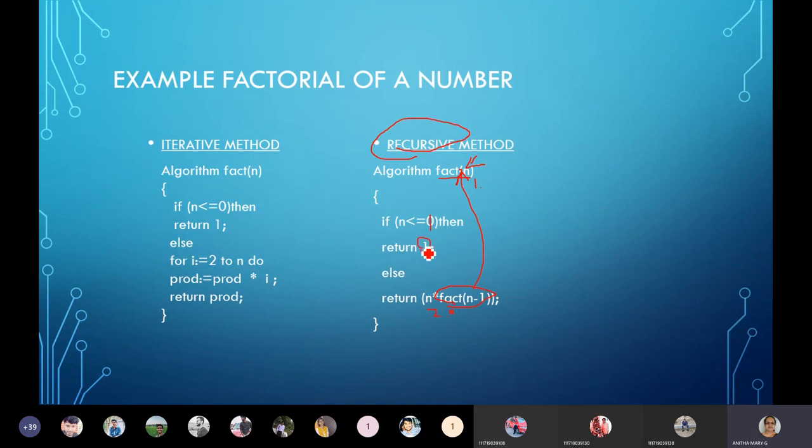So this return value, to whichever it was called from, it is going to return back. And wherever it is returned, again that value is given back to the function call. So now in place of fact of n minus 1, it is going to be substituted with 1. So now overall what is it going to give? 2 into 1, so it is 2. So overall factorial of 2 is 2. So that's how it is going to iterate. So here this one.